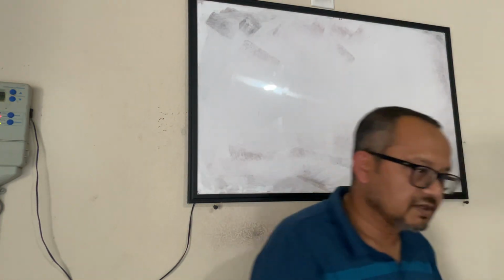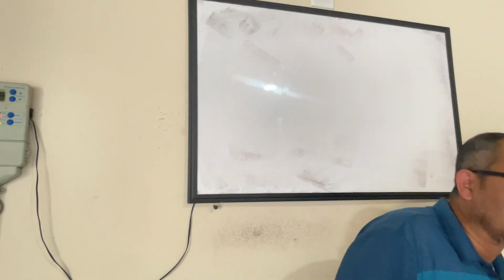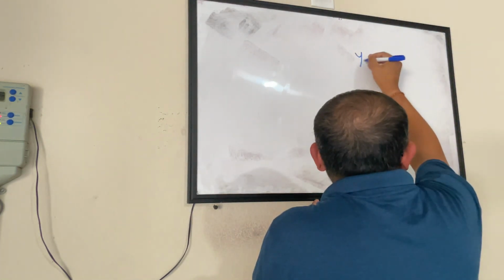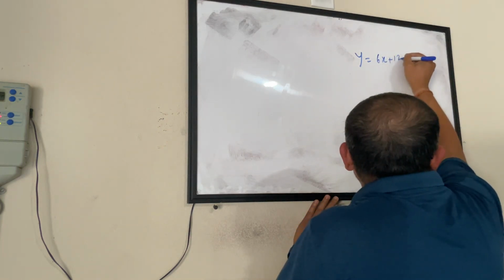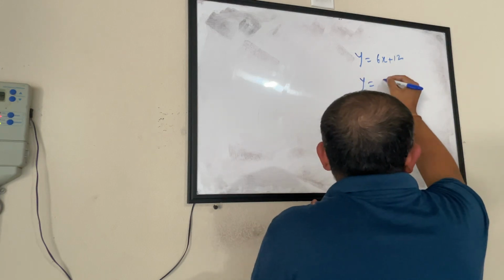The next topic is linear and quadratic systems. So we have learned about the linear equation and we have learned about the quadratic equation also. Now, when we say linear and quadratic system, what does it mean? It means we have one equation which is a linear equation, and you have one equation which is a quadratic equation.